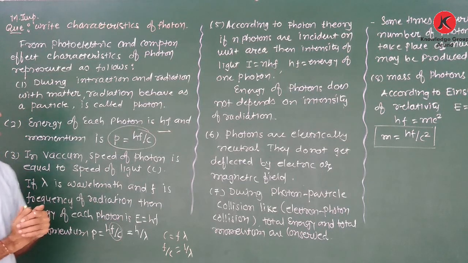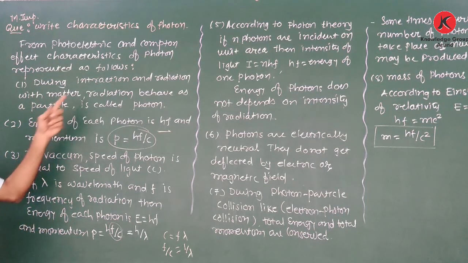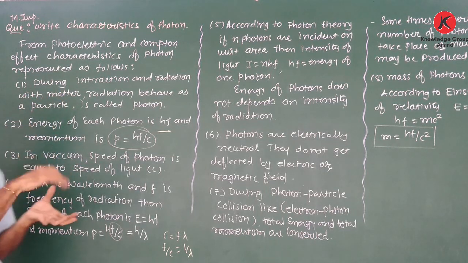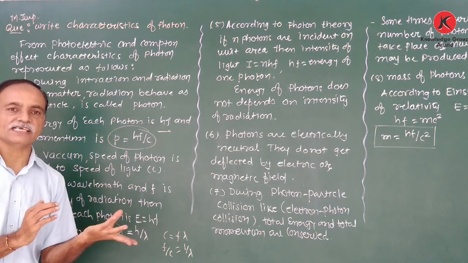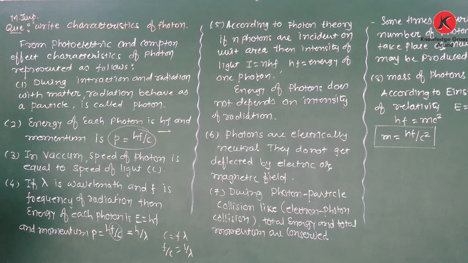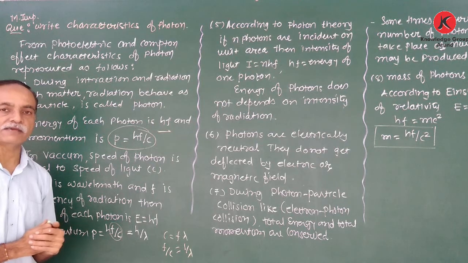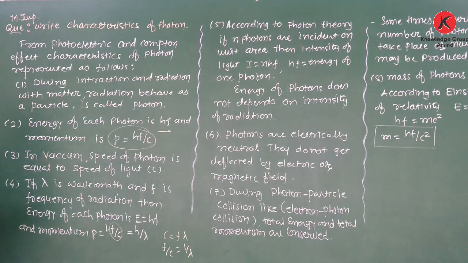Again, what is the first? During the interaction of radiation with matter, the radiation behaves as a particle that is known as the photon. Interaction means when the light is incident on a particle, at that time the energy is absorbed. And radiation means the energy is emitted from the metal or the surface, and it takes place in the form of a discrete unit of energy that is known as the photon. Now, the energy of each photon is hf and momentum is hf upon c. In vacuum, the speed of photon is equal to the speed of light.